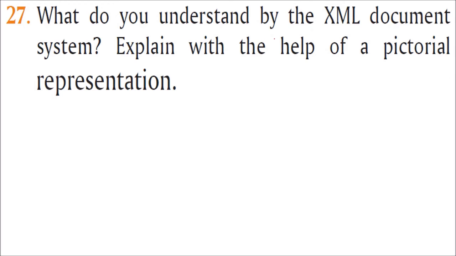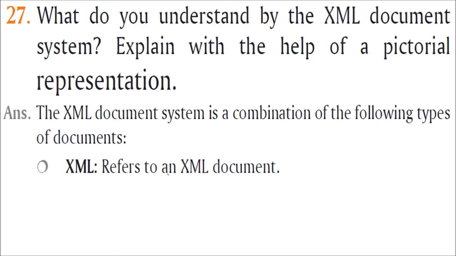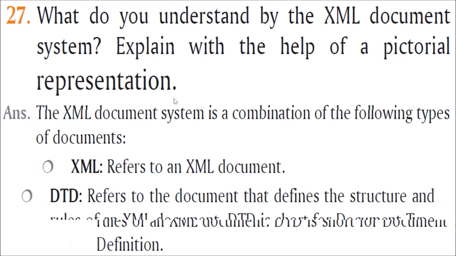What do you understand by XML document system? Explain with the help of a pictorial representation. The XML document system is a combination of types of documents. When you make an XML document, first of all, XML is the actual XML document which we are talking about. The DTD is the document which defines the structure and rules of the XML document. DTD is document type definition.